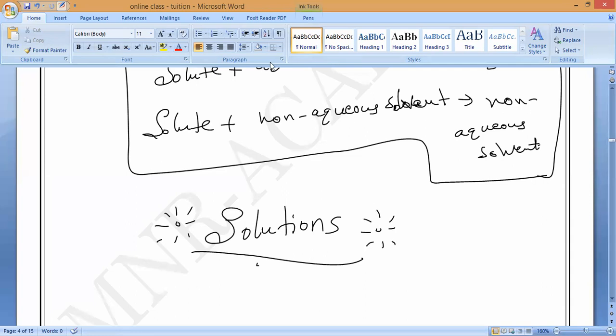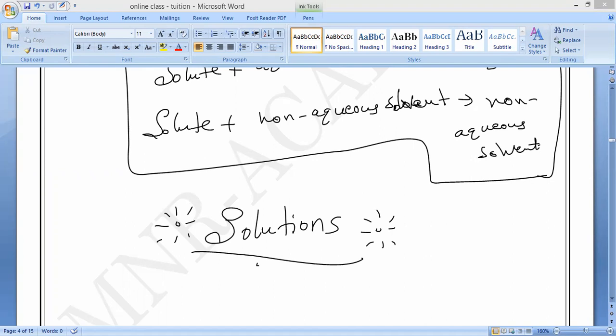Okay, write it. Solutions. Now, what do you know about solution? I have not taught you the definition, but I have taught you whether it is homogeneous or heterogeneous. Suppose you take sugar solution. You have dissolved 100 grams of sugar in 1 liter of water. Now each and every part of the water has the same taste. Same taste means homogeneous. Sugar is dissolved equally, correct or not? So that is what we should call a homogeneous mixture.